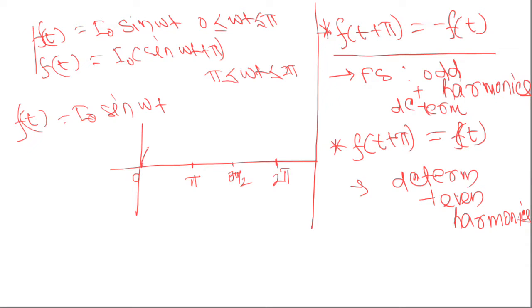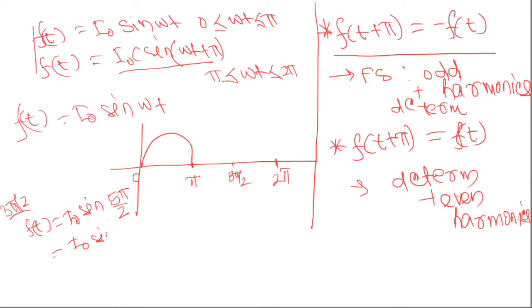So, for 0 to pi, it is like this, sin omega t. Now, if you calculate at pi, it is here. At 3 pi by 2, the function is this. That means f of t at 3 pi by 2, okay, it is I naught sin pi plus 3 pi by 2, that is I naught sin 2 pi plus pi by 2, or I naught sin pi by 2, or that is I naught.